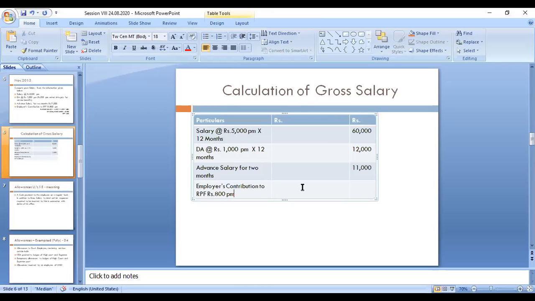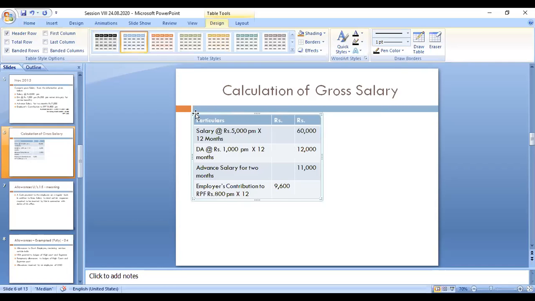Now we have to calculate 800 into 12. It is partially taxable, partially exempted. So 800 into 12 is 9,600. You have to write 9,600 in the inner column.